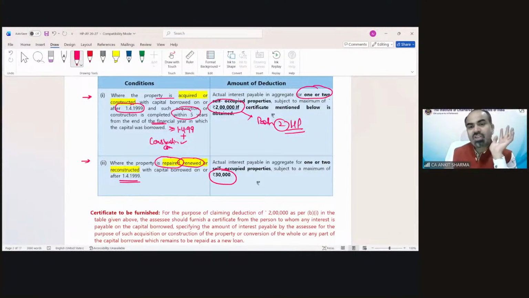If both conditions are not fulfilled, the maximum deduction is 30,000 for construction or purchase of the property. But if the loan has been taken for repair, renovation, reconstruction, then deduction would be only 30,000, whether it is after 1/4/99 or before 1/4/99. So you should understand it in this manner.